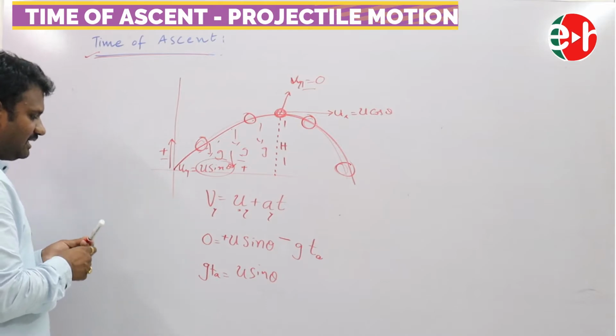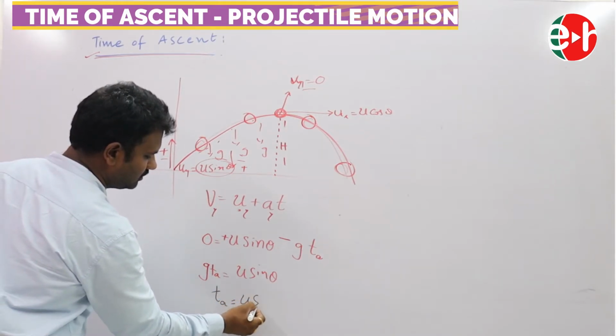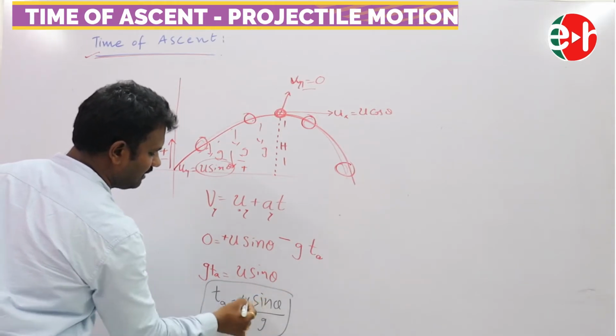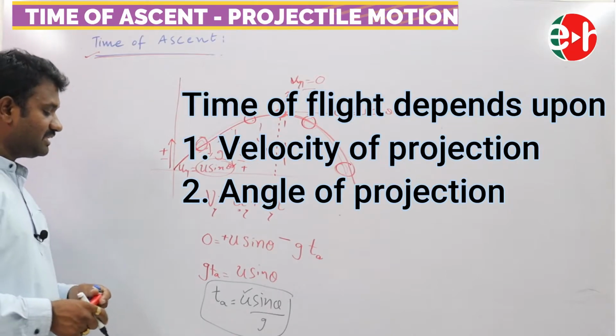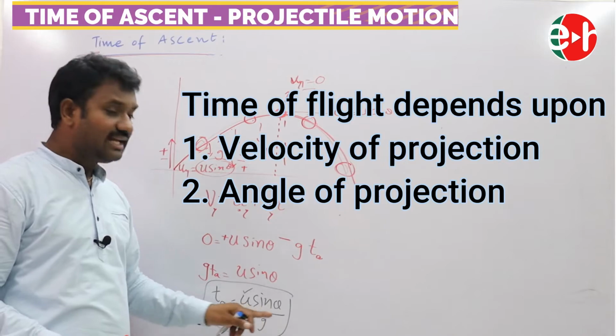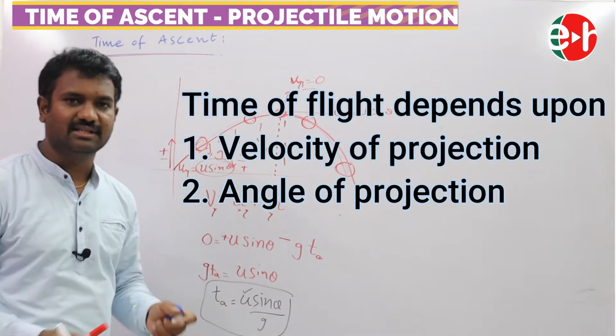Now from this, what is our Ta? Ta is equal to u sin theta by g. So the time of ascent depends upon the initial velocity, meaning the velocity of projection, and also the angle of projection. g, however, at a place remains constant.